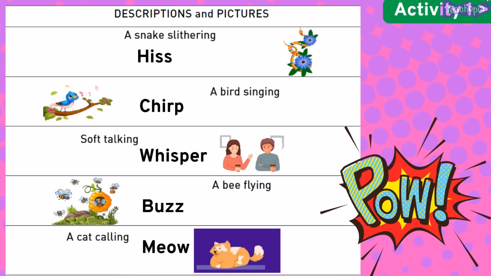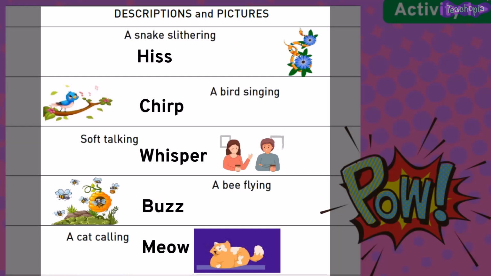The learners need to match the sound words with the correct description in activity 1. These are the answers. A snake slithering, hiss. A bird singing, chirp. Soft talking, whisper. A bee flying, buzz. A cat calling, meow.